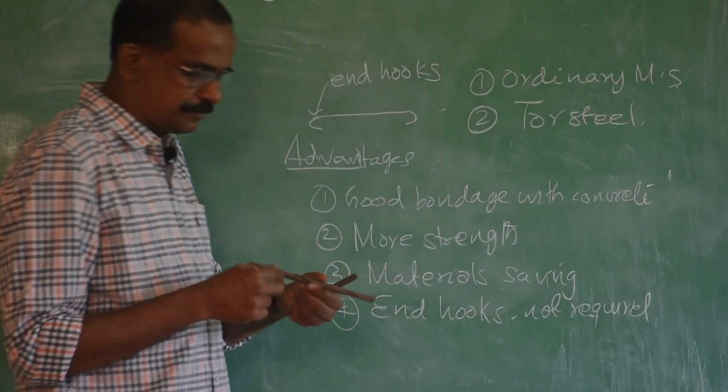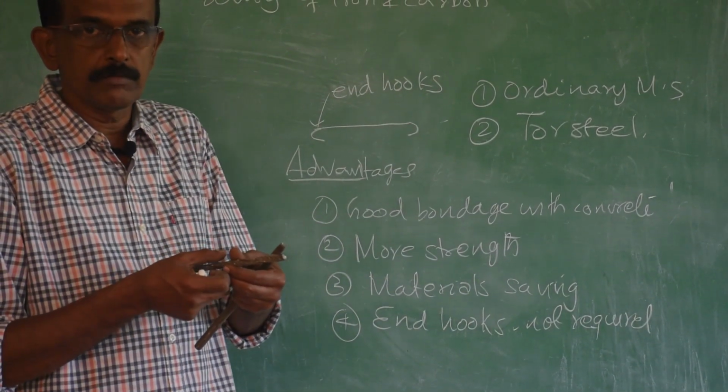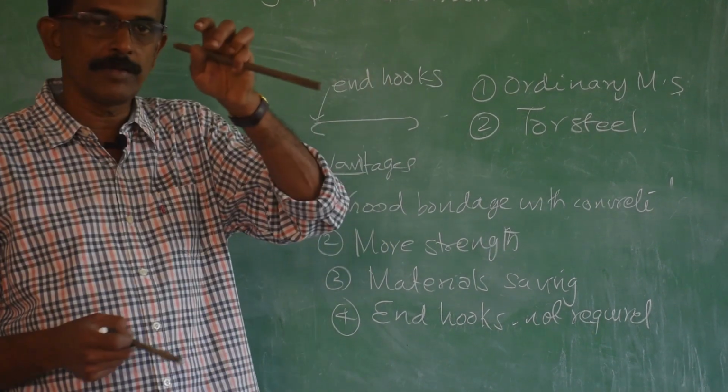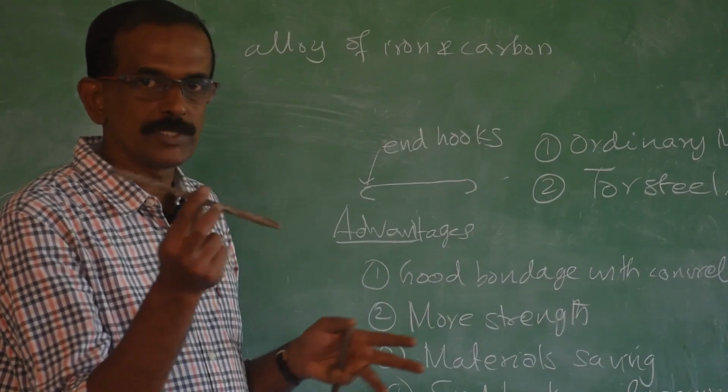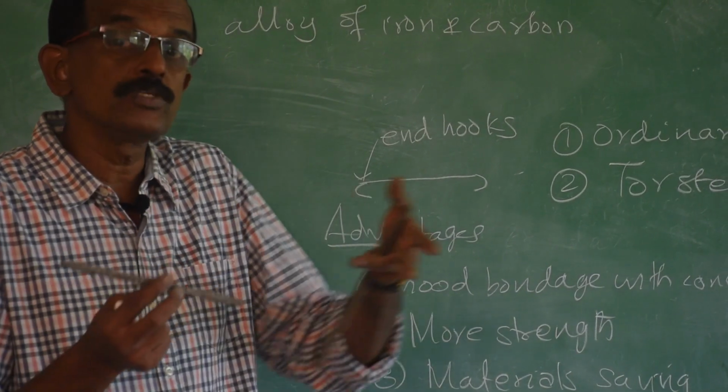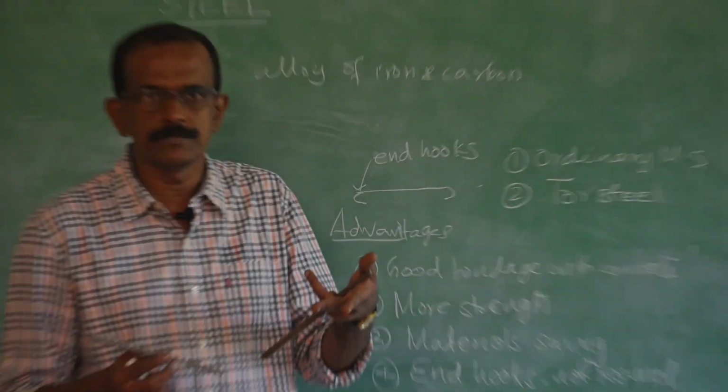Because of these ribs, bondage will be there. End hooks are provided in ordinary mild steel to get the bondage. So, if you are using tossed steel, end hooks are not required. If end hooks are not required, what is the next advantage?